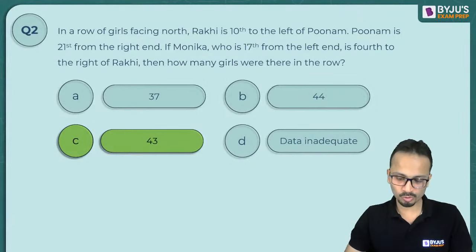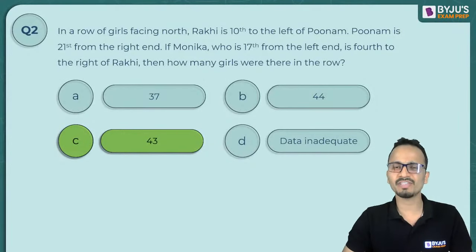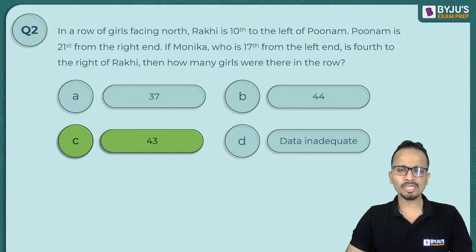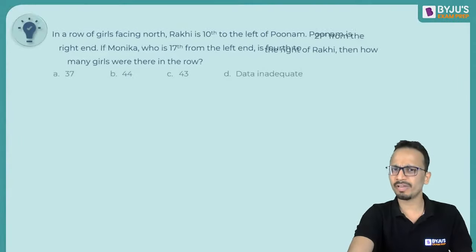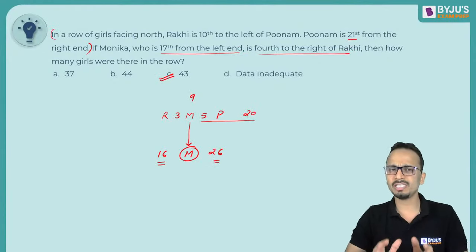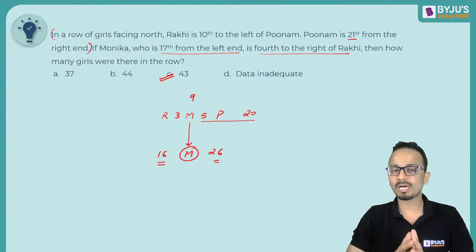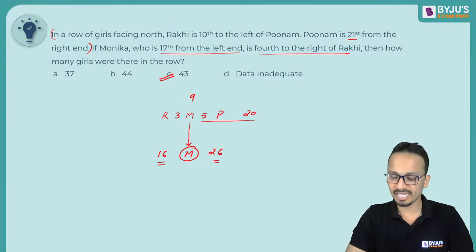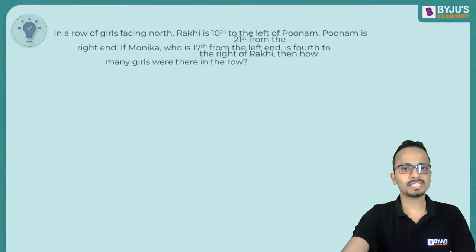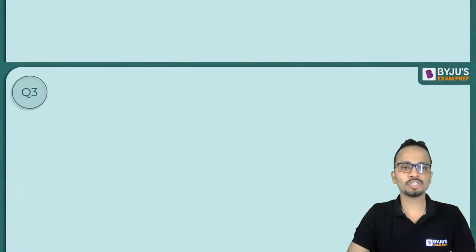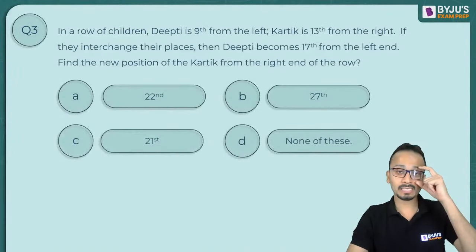Now some of you are correct, but some of you who have given a different answer, I hope they have understood the mistake they have committed. Please try to make a proper figure the way I have done. I have placed all these girls properly, keeping a proper count of the number of girls sitting between any two of the girls. So yes, the correct answer for this one is option C. Let's move on to the next question, question number 3. A similar one.